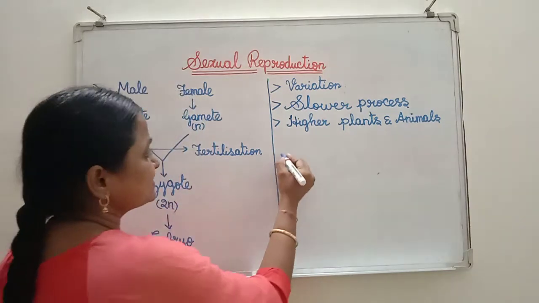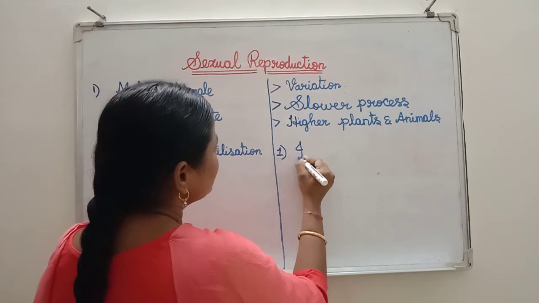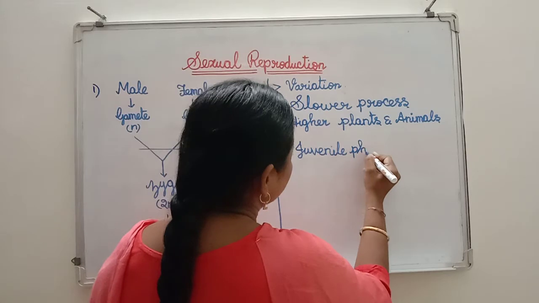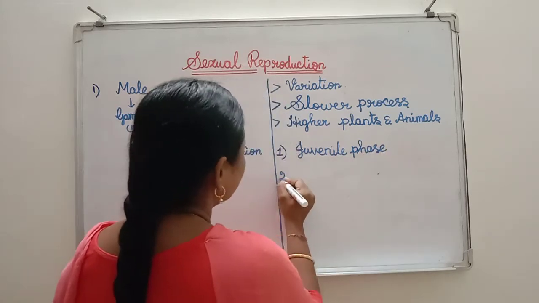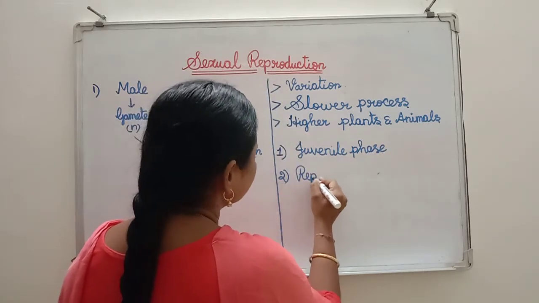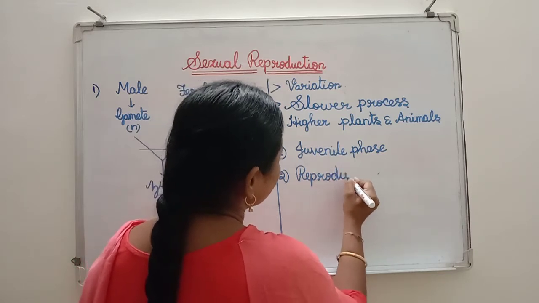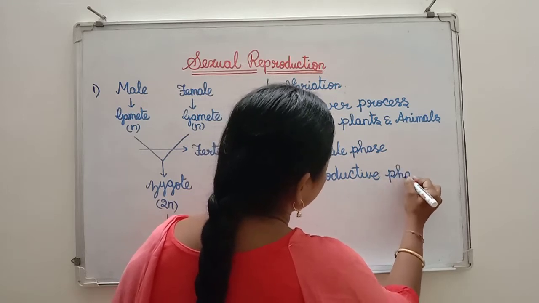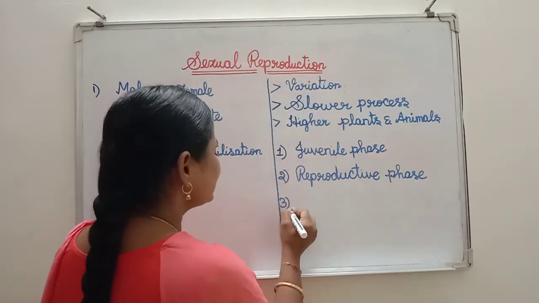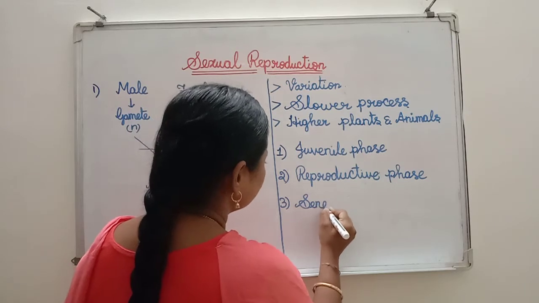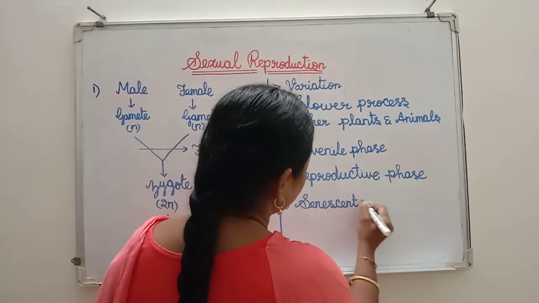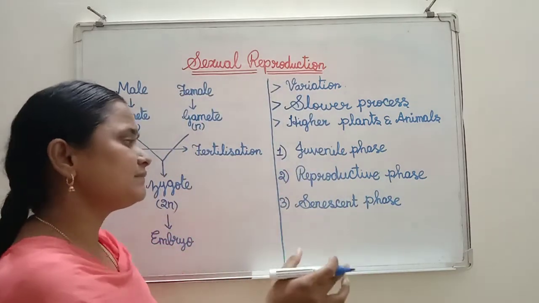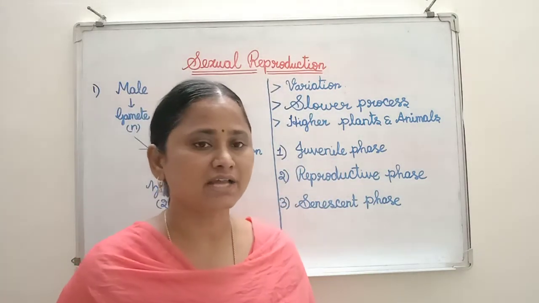What are the three phases? Number one is juvenile phase. Number two, reproductive phase. Number three, senescent phase. These are the three phases exhibited by the sexually reproducing organisms.